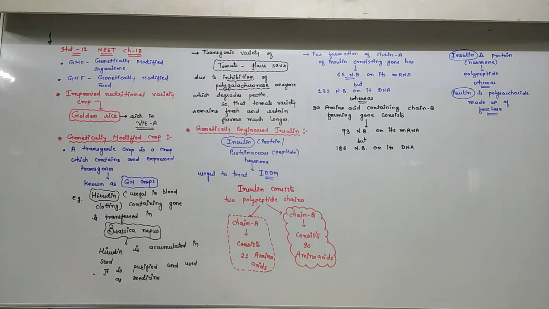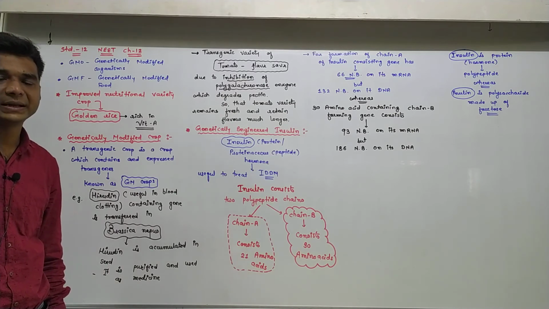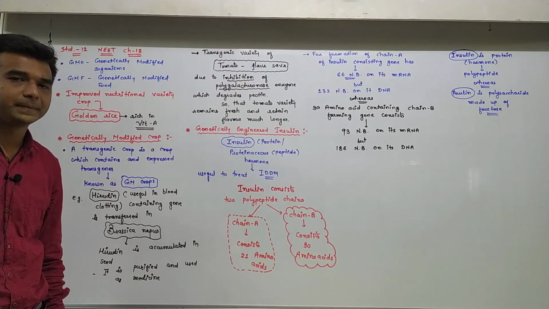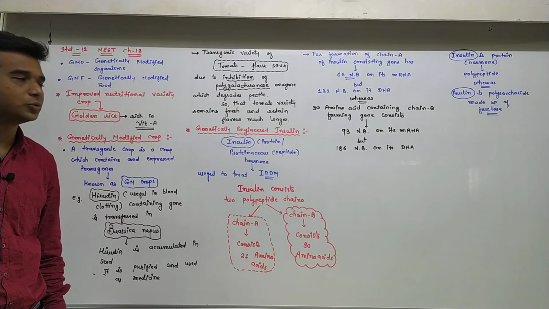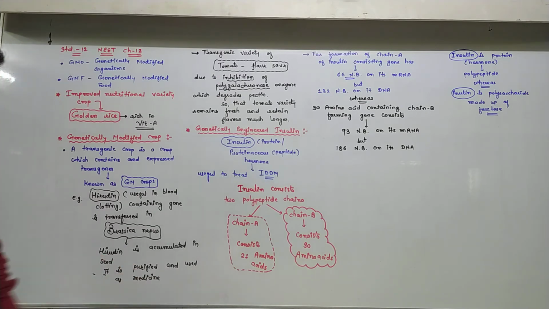Majority think that for one amino acid 3 nitrogen bases are there, that is known as one codon, and nobody considers the last stop code, but we have to consider the stop code there. So insulin consists of two polypeptide chains, chain A as well as chain B.